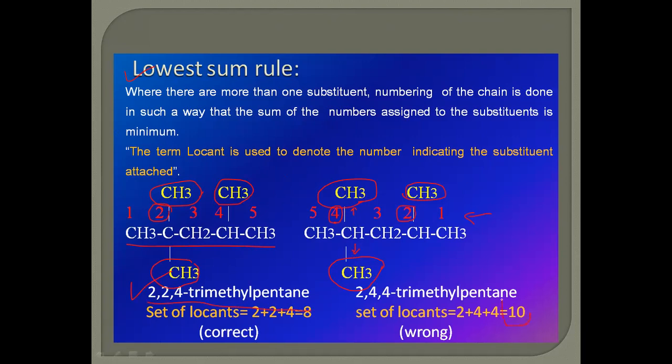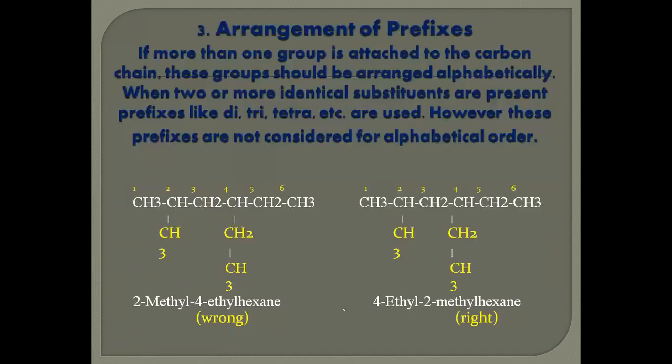These are the higher sum values, whereas if you observe this substitution, the lowest sum is 8. 2 plus 2 for this CH3 group, 2 for this other CH3 group, 2 plus 2 is 4, and 4 for this CH3 group. 4 plus 2 plus 2 is 8. As per the lowest sum rule, this naming is the correct one instead of 2, 4, 4.